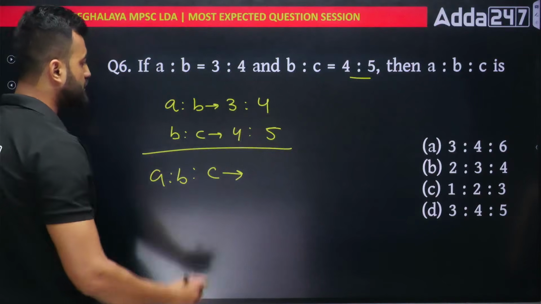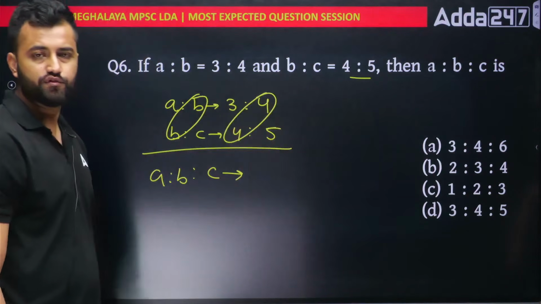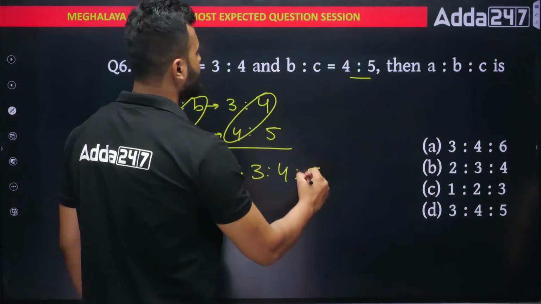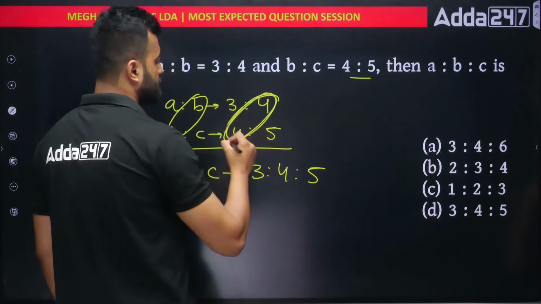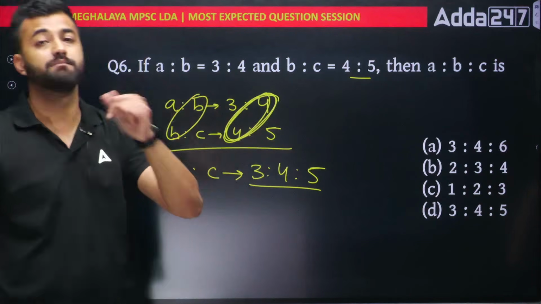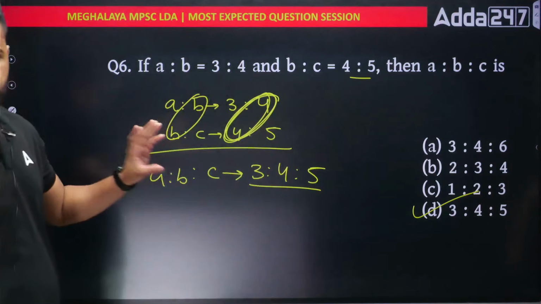So the common term here is B. In both cases B is 4. So your ratio is directly 3 is to 4 is to 5. Why? Because as B is the same, you can directly write it like this. But if B was not the same, then I would have made them the same. Got it? So 3 is to 4 is to 5, option number D. Simple. Clear? Always observe like that.